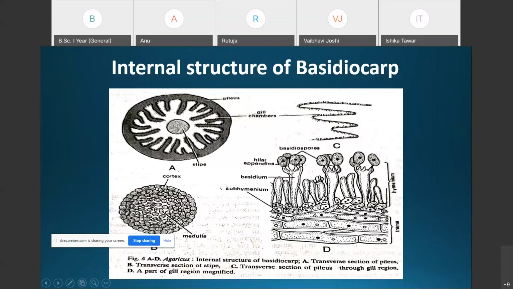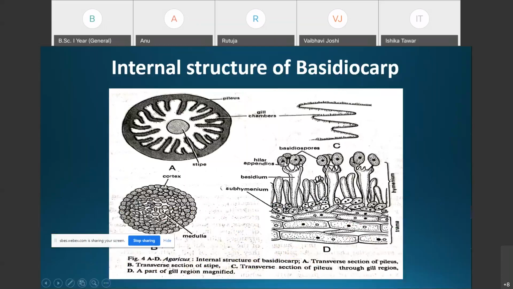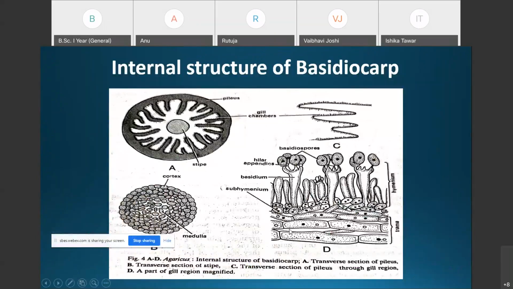Now the most important one, the fertile region, the internal structure of the gills. Gills are a very important part of the mushroom, because this is the fertile region of the mushroom. The internal structure of the gill is complex, and it is differentiated into three regions.